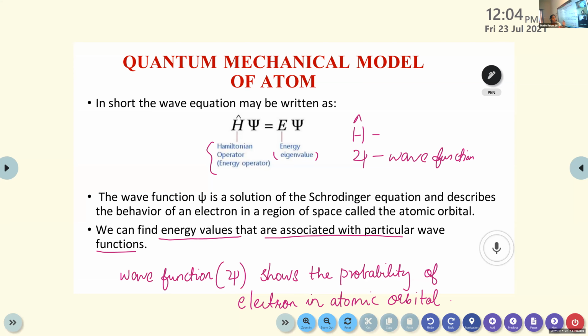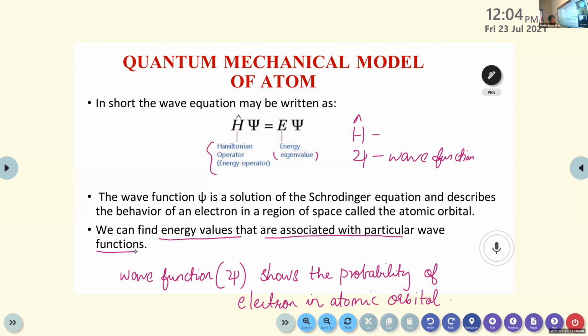And one more thing, we have learned about quantum mechanics, right? It's a branch of science that deals with the study of the dual behavior of matter. You have to note one more point: it always describes microscopic objects, which possess both wave-like and particle-like properties.